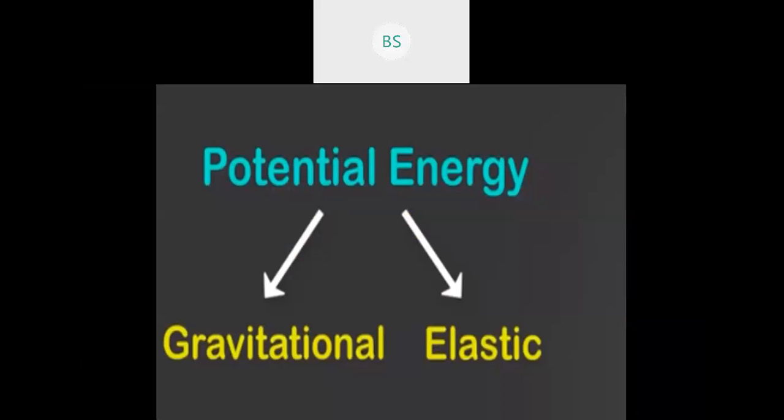So now children, the potential energy is also of two types. Just as mechanical energy is of two types, in a similar way the potential energy is also of two types or two forms. One is gravitational potential energy and the other one is elastic potential energy. I think you have heard both the words in the previous class, gravitational and elastic. So there are two forms of potential energy.